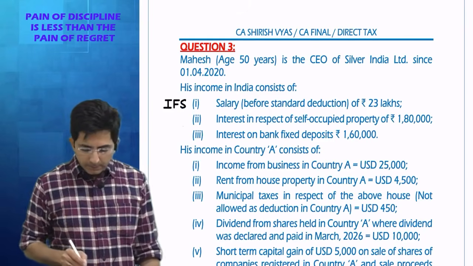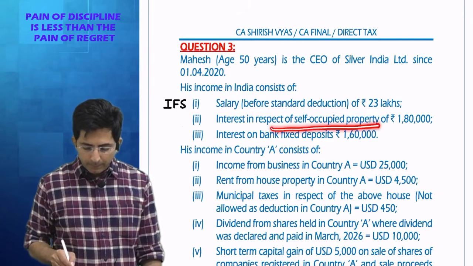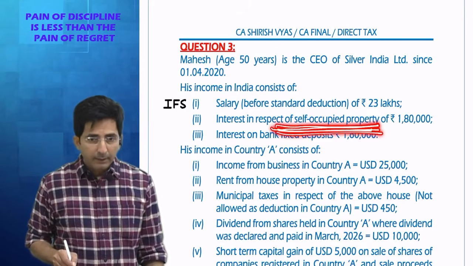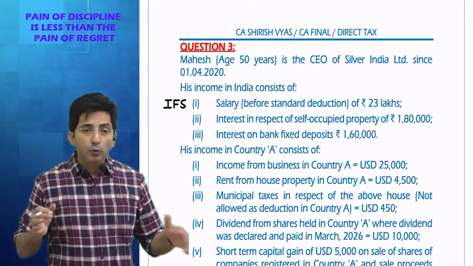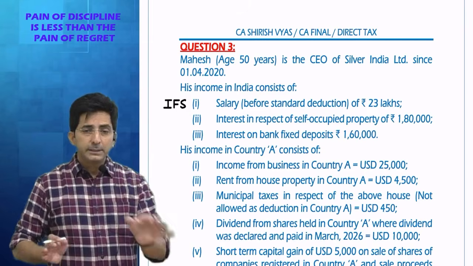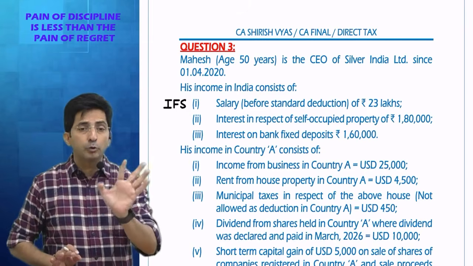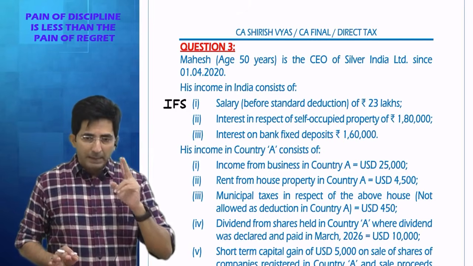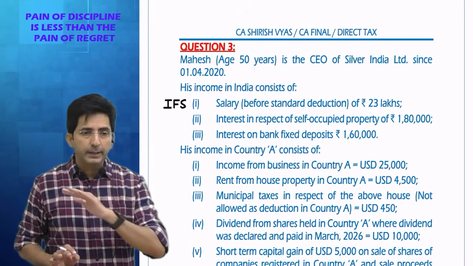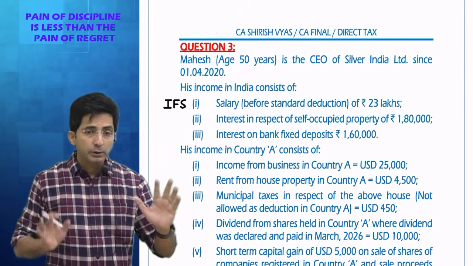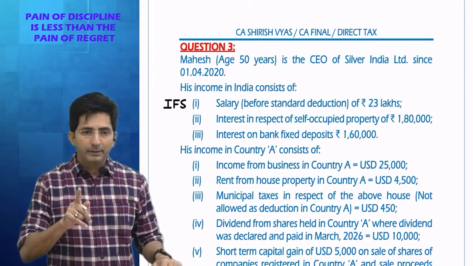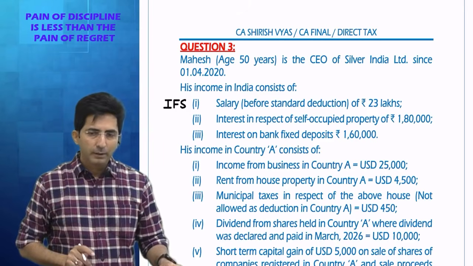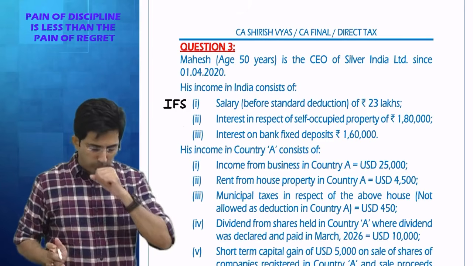What about interest in respect of self-occupied property? You know, a self-occupied property is a property in which we stay. And in this property, even if you don't get any income, still you get a deduction for interest on housing loan. You know how much deduction you get? 2 lakhs. Maximum 2 lakhs deduction is allowed for interest on housing loan in case of a self-occupied property. But under the new regime, that is not allowed.